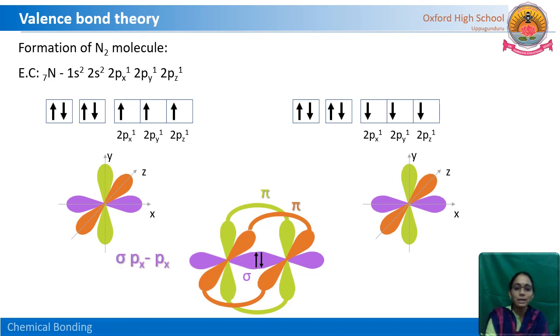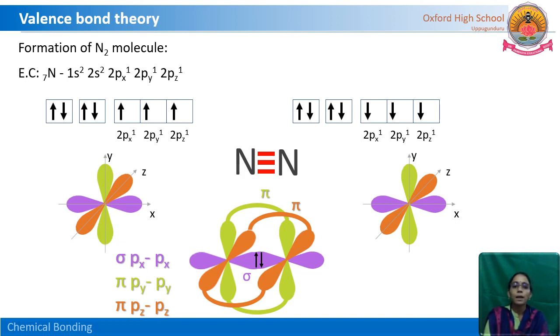So in the nitrogen molecule, there is a sigma px-px bond, a pi py-py bond and a pi pz-pz bond. So in nitrogen a triple bond is present between the two nitrogen atoms. We call this a triple bond, and among these three bonds, one is a sigma bond. How many pi bonds are there? Two pi bonds. Got it?